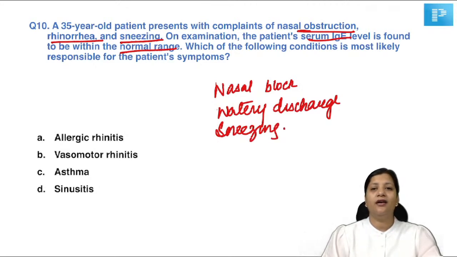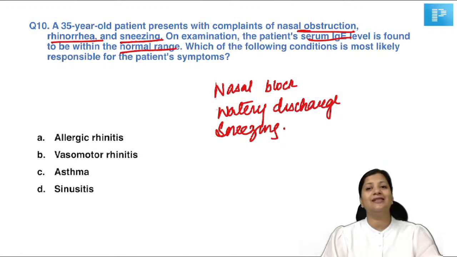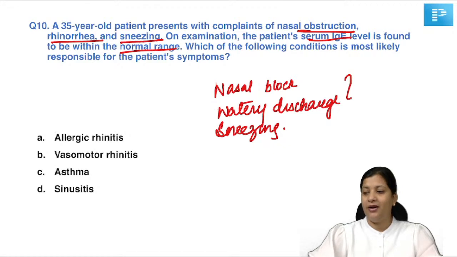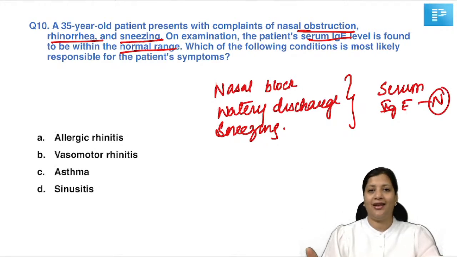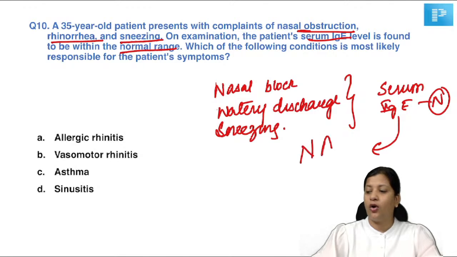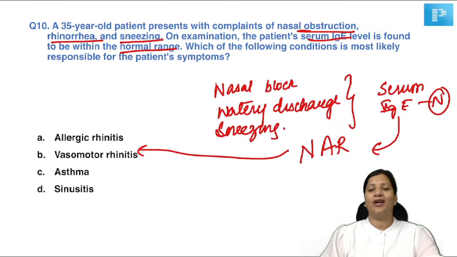See, first of all, here they have given to you all the symptoms which are similar to that of allergic rhinitis. And I'm happy most of you have answered this right. But is this AR? No, because IgE level is normal. So whenever the serum IgE level is normal, then it is not allergic rhinitis. For diagnosing allergic rhinitis, the preliminary feature is IgE should be elevated. So when IgE is normal and the symptoms are similar to that of allergic rhinitis, then we call it non-allergic rhinitis, also called vasomotor rhinitis.